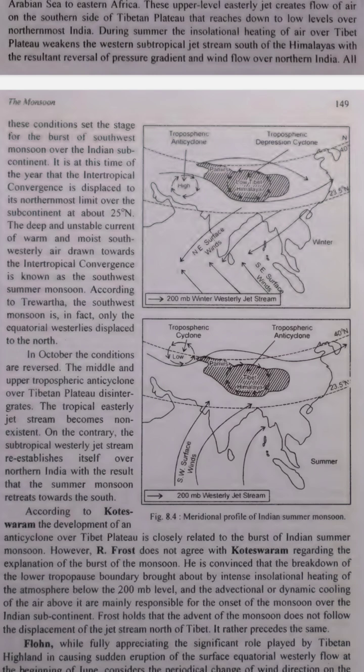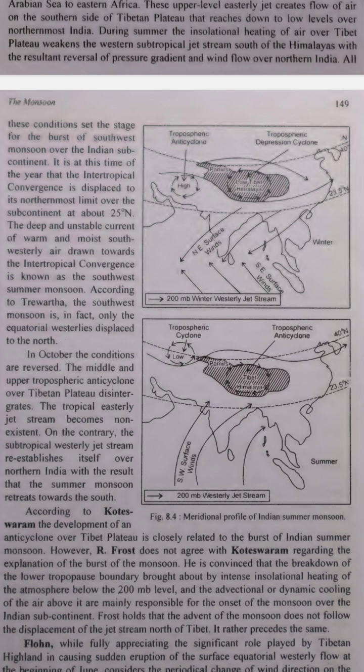5. Pressure gradient and wind flow. What is a pressure gradient? The pressure gradient is the difference in air pressure between two places. High pressure means the air is pushing down hard, while low pressure means it's lighter. When the Tibetan Plateau heats up, the pressure changes, creating areas of low pressure and high pressure.